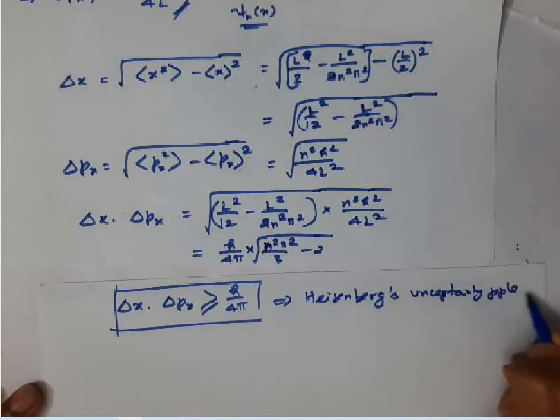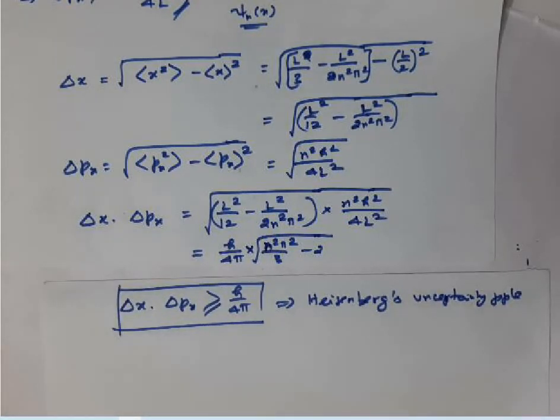See, for any quantum condition to be valid, if any particle obeys or follows quantum mechanics, or if you apply quantum mechanics to any particle, then the results must satisfy this Heisenberg uncertainty principle, right. Yeah, so this is purely a quantum mechanical term. Okay, keep this in mind. So particle in a 1D box is purely a quantum mechanical method by which we calculated the energy and the wave function, right.